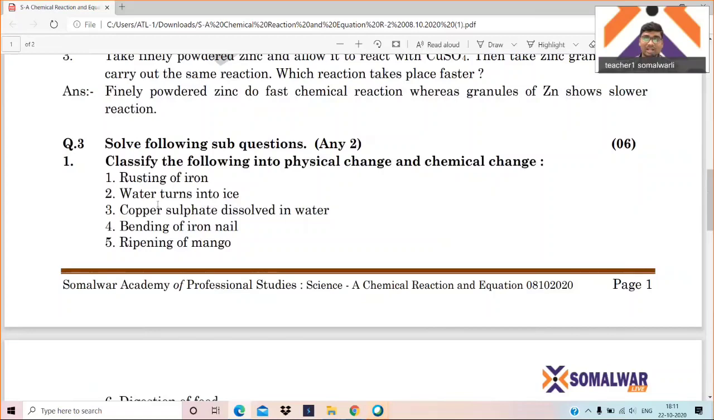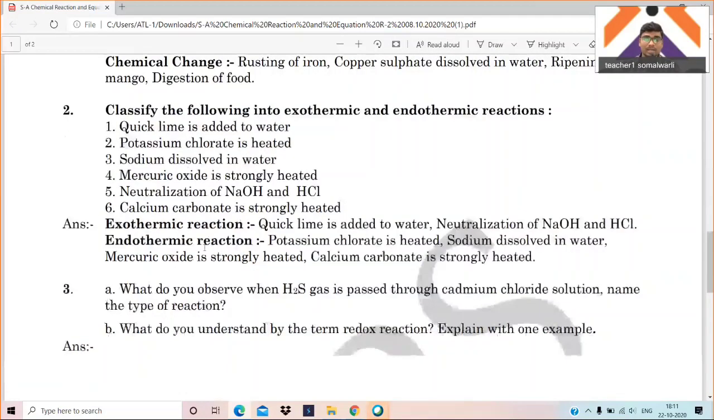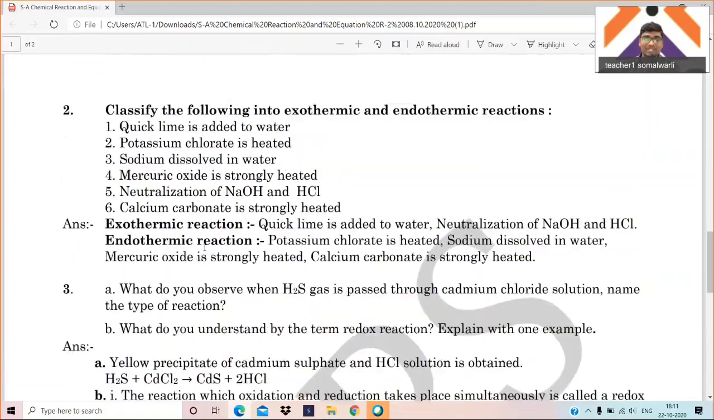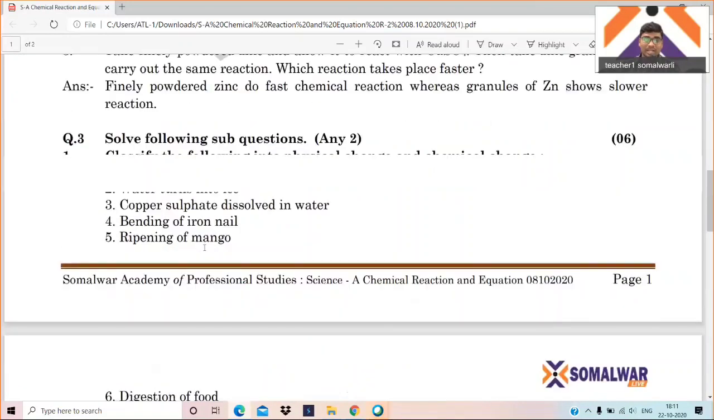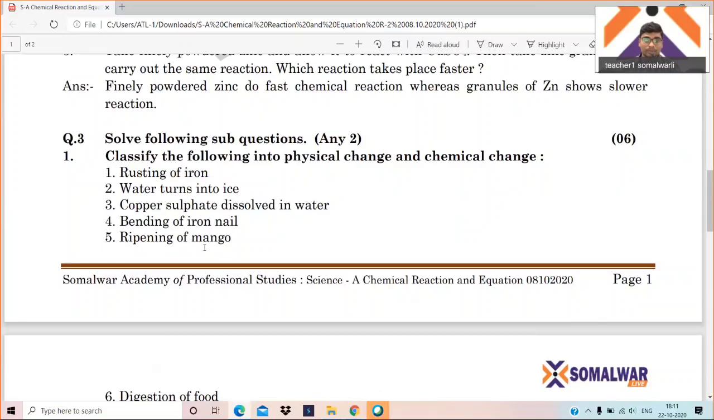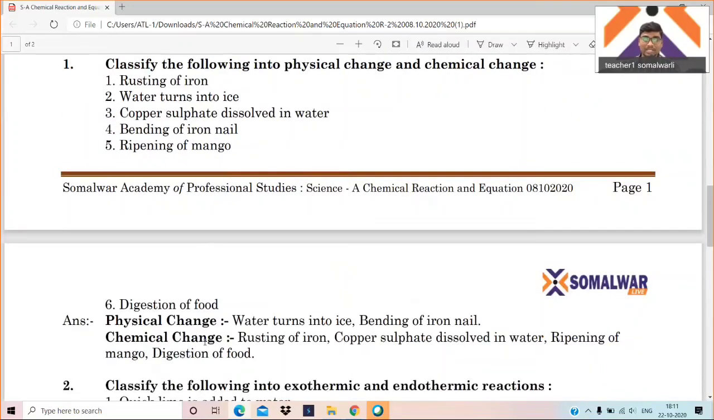Rusting of iron, turning of water into ice, copper sulfate dissolved in the water, bending of an iron nail, and ripening of mango. The question is, you have to identify whether each is a physical change or a chemical change. Just find out and write whether it is a physical change or a chemical change. Physical changes are water turned into ice and bending of a nail, and the rest of the things like rusting of iron, copper sulfate dissolved in the water, ripening of mango, and digestion of food belong to chemical change,